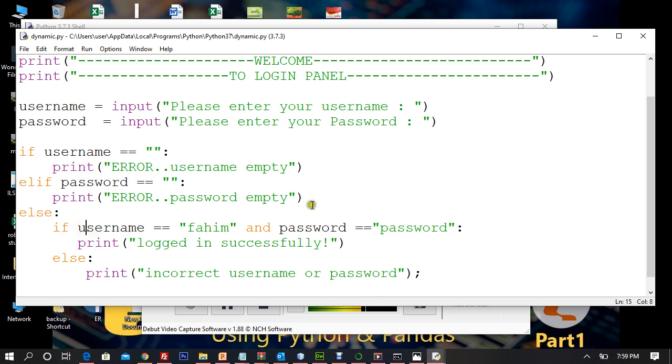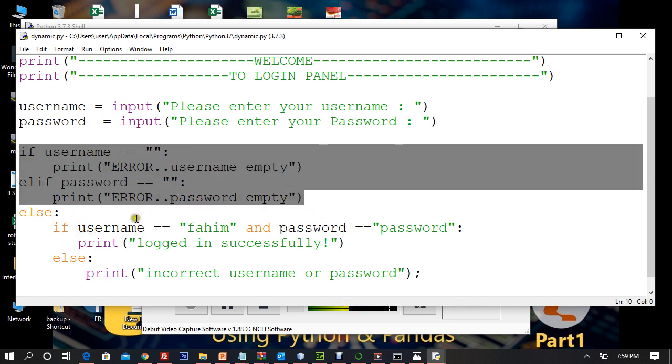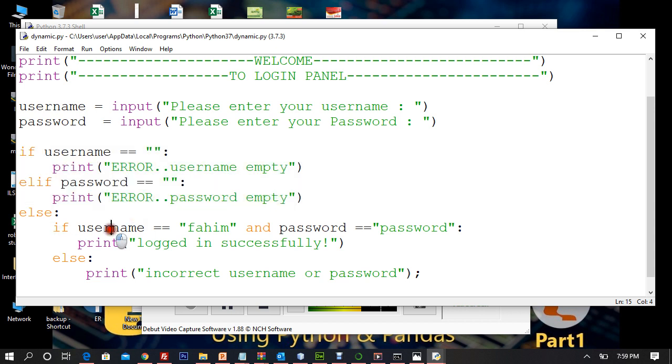Now if you have entered username and password, let me check whether the username you entered is equivalent to this, and we are using two statements, and the password that you have entered is equivalent to this. So this can be pass also, or maybe username is let's say Imran, no problem. So if you have entered Imran and your password is pass, then you are successful.